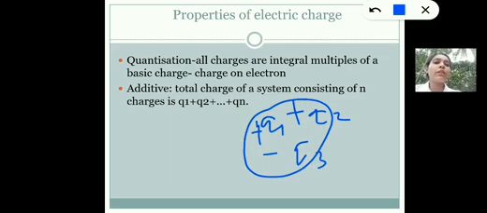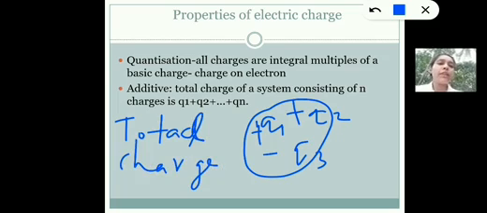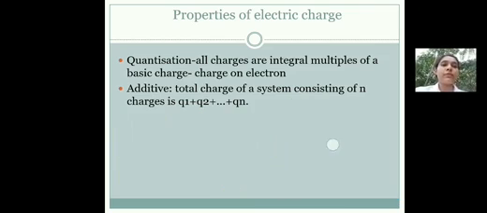Then what will be the total charge of the system? The total charge will be equal to Q1 plus Q2 minus Q3. Why? Because here we need to consider the algebraic sum. So this is the additive property of electric charge.